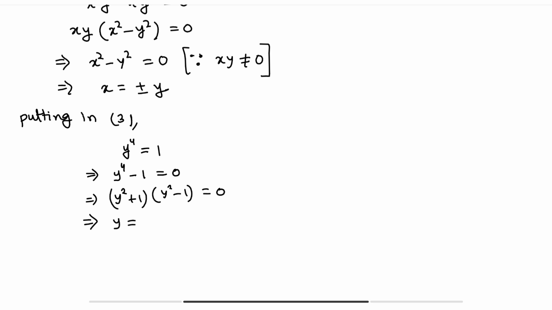So from y to the power 4 minus 1, we are getting y square plus 1 equals 0 and y square minus 1 equals 0. From the first, y equals plus minus i, and from the second, y equals plus minus 1.